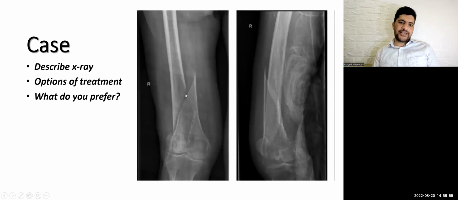Here is another case, and in this fracture you should notice the quality of bone. The quality of bone is very bad. This patient has most likely an osteoporotic distal femur fracture. She is a female, about 65 years old, who fell at home and presented with this fracture. How will you fix it?